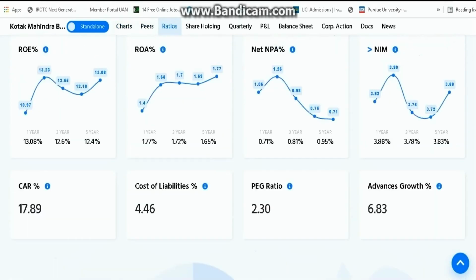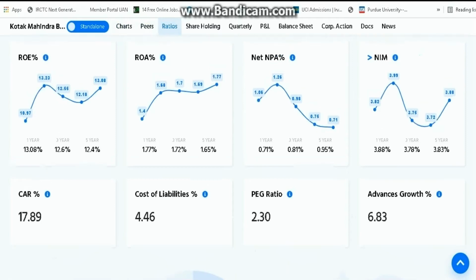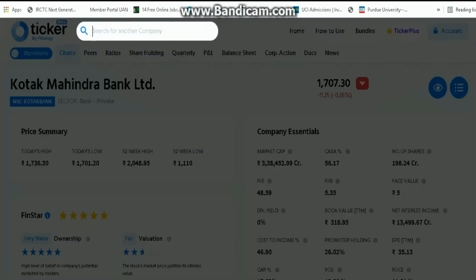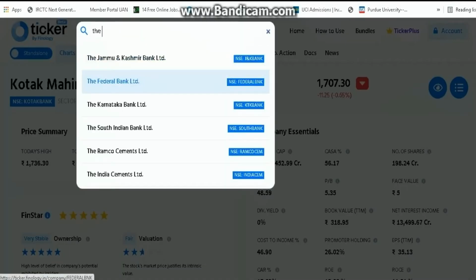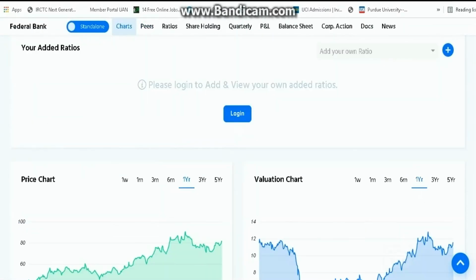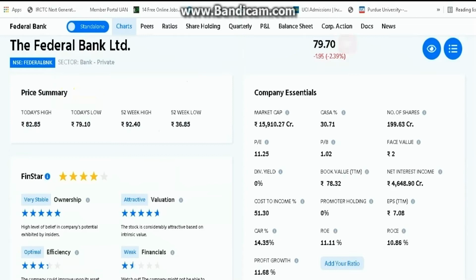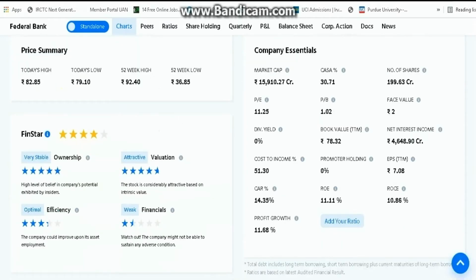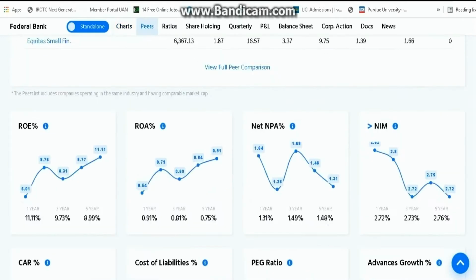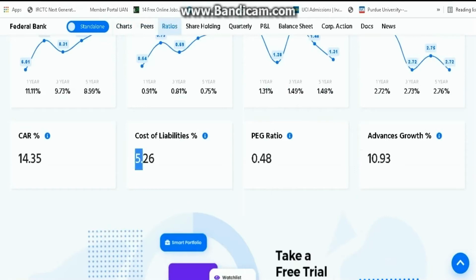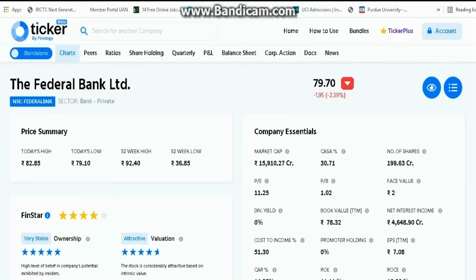Let's see some other examples. Let's take the example of Federal Bank Limited. Here you can see the CASA percentage for Federal Bank is 30.71, and let's see how much is the cost of liabilities. Here it is 5.26. Not that bad, and it is still good compared to IDFC Bank, because they are not giving the highest percentage of returns on the savings account just to improve the CASA percentage.